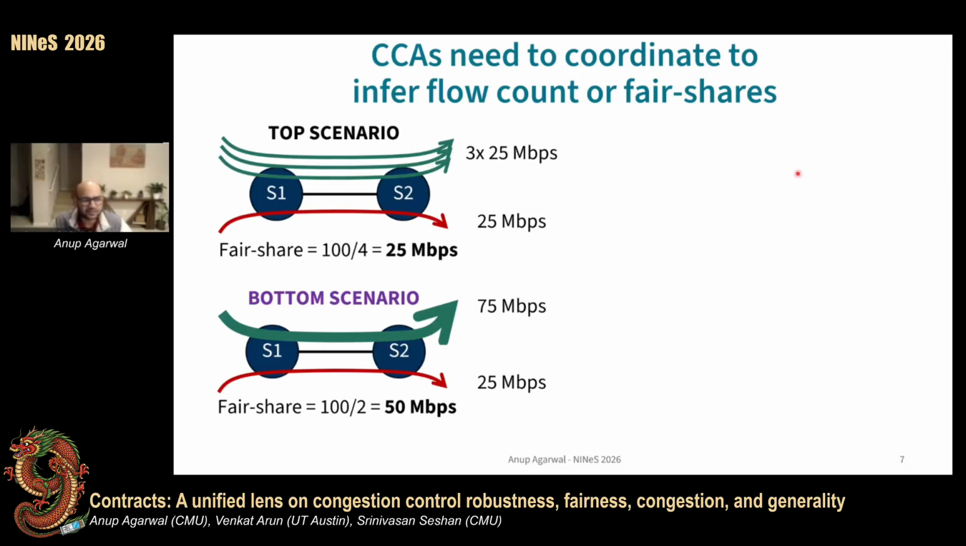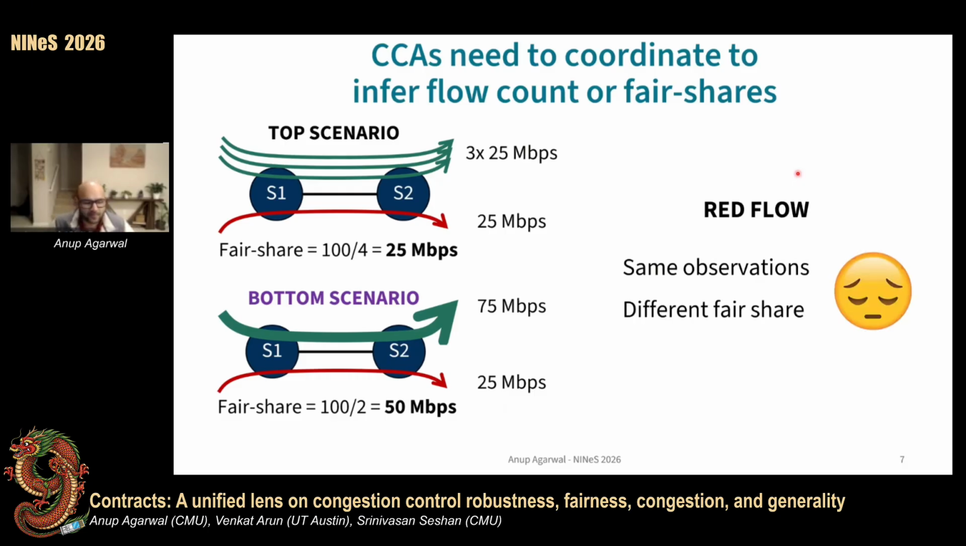So consider these two examples here. I have 4 flows in the top scenario running on a 100 megabits per second link with a fair share of 25, and 2 flows in the bottom scenario with a fair share of 50. Now, say the green flows in both these scenarios are sending at a fixed rate, which is 75 megabits per second in both these cases. Now, no matter how the red flow varies its rate or probes for capacity and whatnot, its observations, delays, losses, what have you, are exactly the same in both these scenarios. And from these observations, it cannot tell how many flows it may be competing with or what its fair share might be.